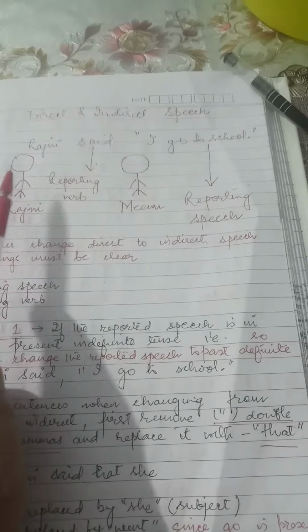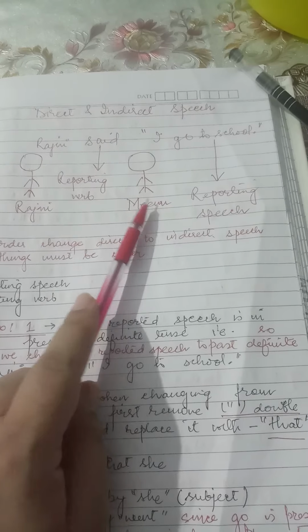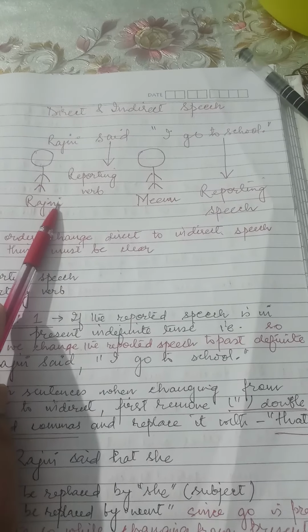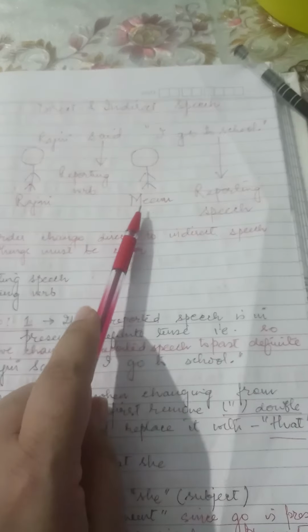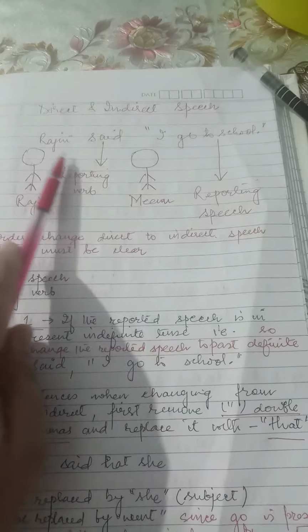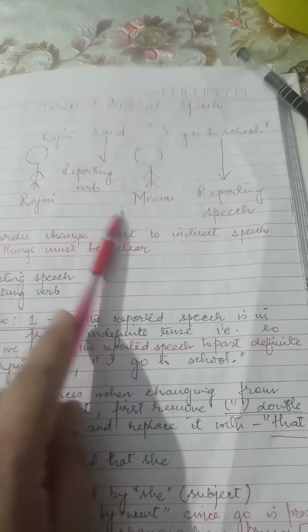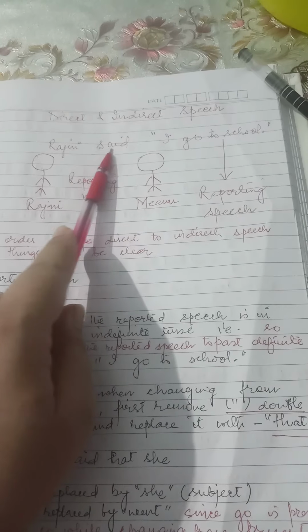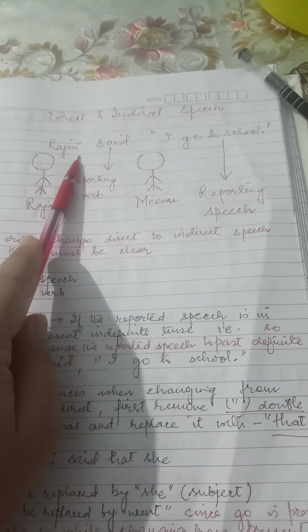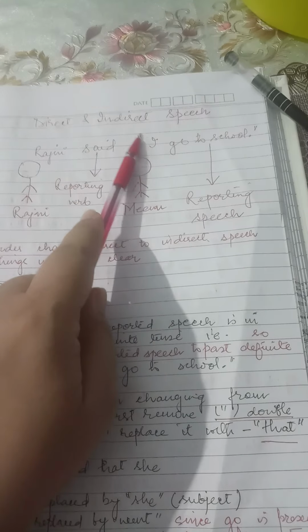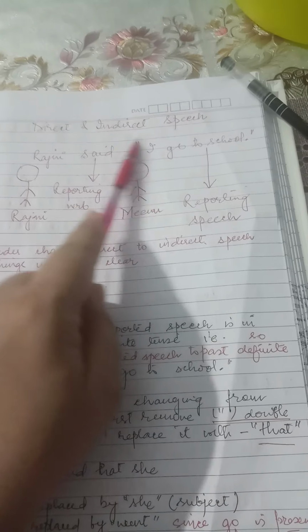Now here are two children. One child's name is Rajni, the other child's name is Meenu. Now Rajni said, "I go to school." Now Rajni is telling Meenu, "I go to school." Now said is the reporting verb, and whatever is there within these inverted commas is reported speech.